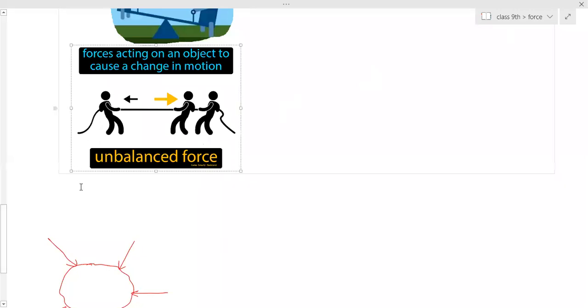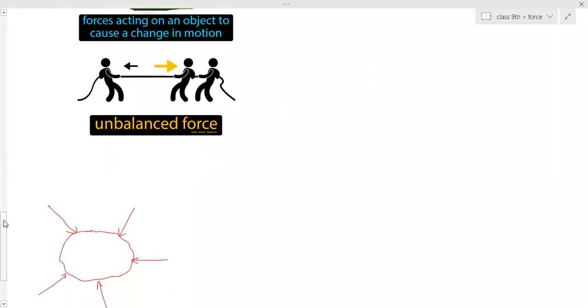Now, based on the force conditions, Newton has given 3 laws of motion. In the 8th chapter, you have learned equations of motion. Now here Newton has given laws of motion. So Newton has given 3 laws of motion.